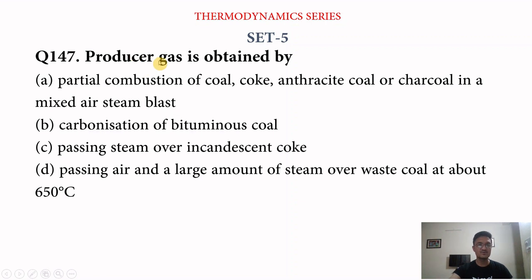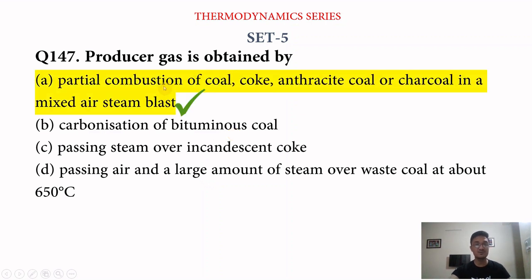Next question, producer gas is obtained by, we have four options. Option A, partial combustion of coal, coke, anthracite coal or charcoal in a mixed air steam blast. Option B, carbonization of bituminous coal. Option C, passing steam over incandescent coal. Option D, passing air and a large amount of steam over waste coal at about 650 degrees Celsius. So its answer is A. Producer gas is obtained by partial combustion of coal, coke, anthracite coal or charcoal in a mixed air steam blast.